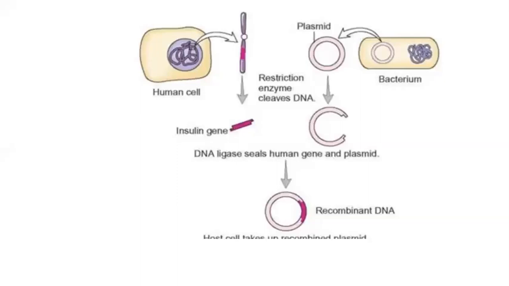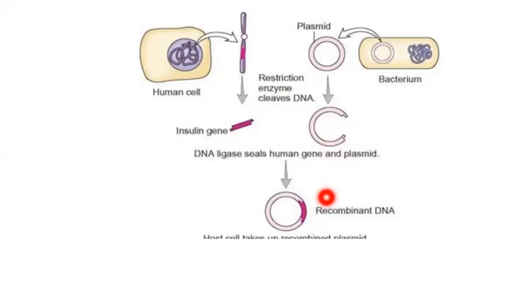Now, how does that happen? As you can see over here, this is a bacterial gene. This is a bacterial DNA. The bacterial DNA is cut open. You can't cut it with scissors. You have special chemicals called enzymes. So special chemicals called enzymes cut open the bacterial gene. Again, enzymes are special chemicals which can cut open the bacterial gene. And then you add this insulin gene onto the bacterial gene. You insert it, again with the help of other enzymes.